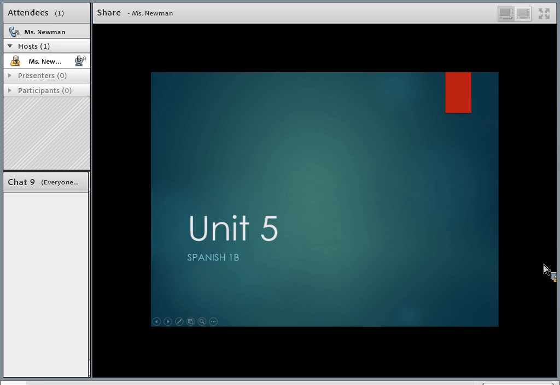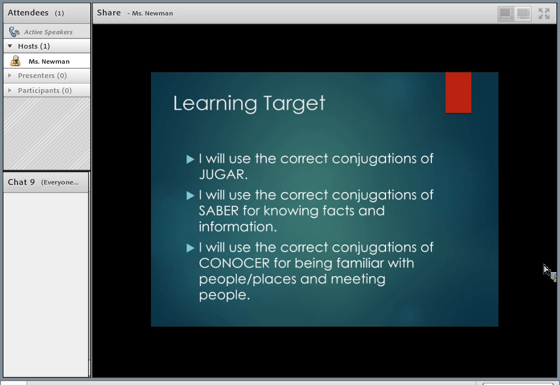We are going to review important concepts from Unit 5. Learning targets. I will use the correct conjugations of jugar. I will use the correct conjugations of saber for knowing facts and information. I will use the correct conjugations of conocer for being familiar with people, places, and meeting people.